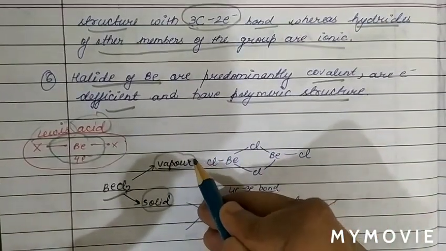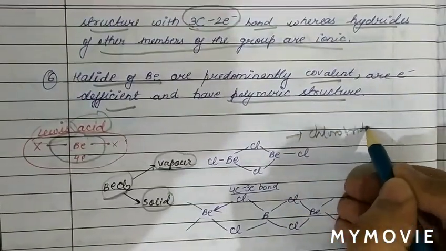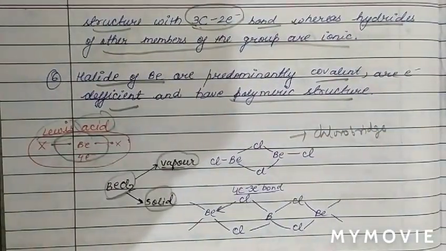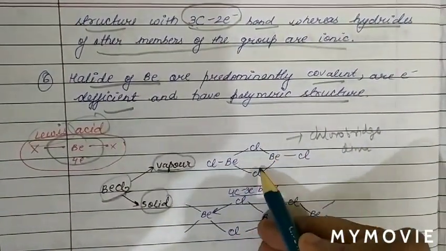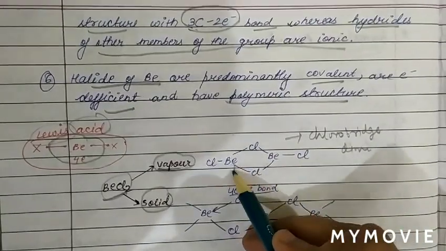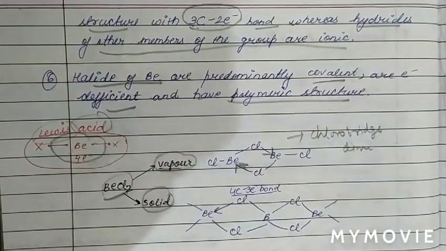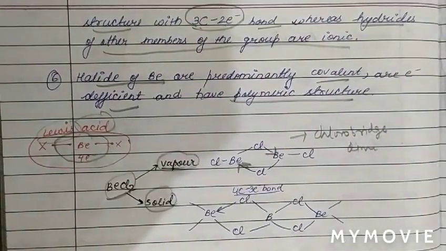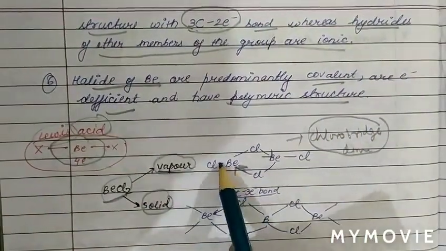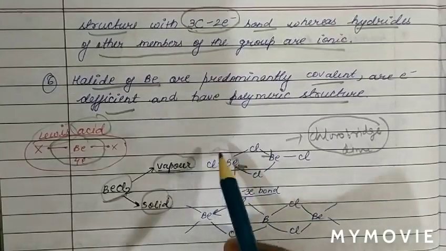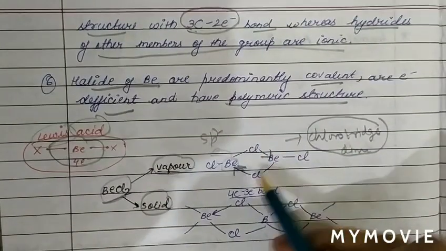In the vapor phase, BeCl2 exists in the form of a chloro-bridge dimer. We can see the chloro-bridge dimer. Chlorine donates its electron pair and forms a coordinate bond with beryllium. Again there, chlorine donates its electron pair and forms a coordinate bond with beryllium. So BeCl2 in vapor phase exists as a chloro-bridge dimer, and the hybridization of beryllium is sp2, since 3 electron pairs means sp2.